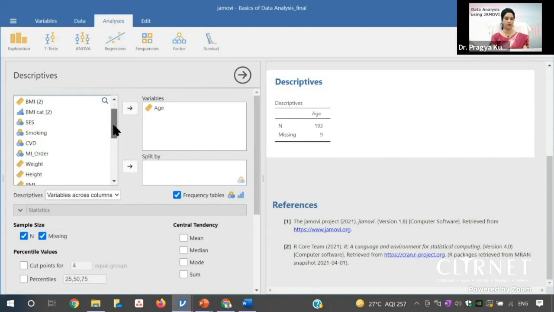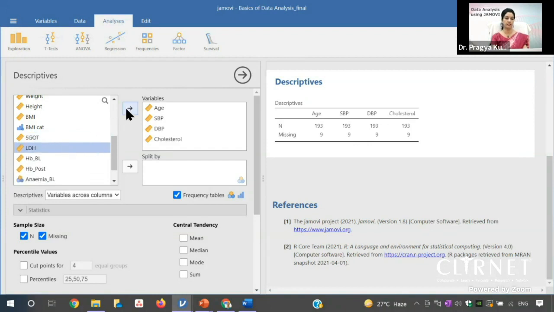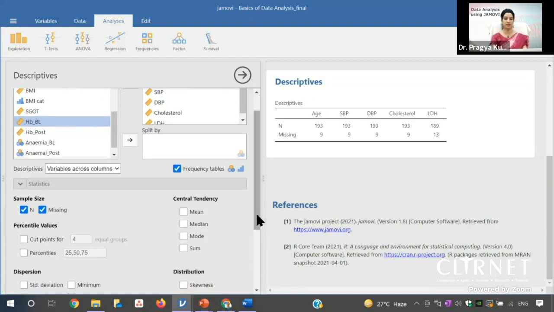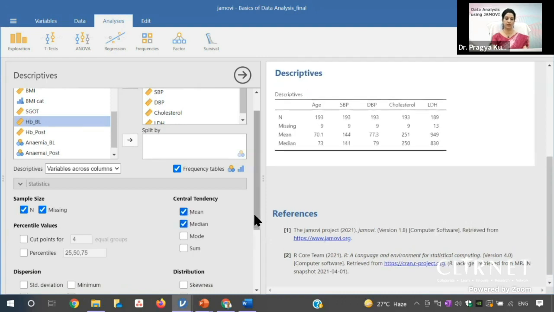We can choose, if we go down, the systolic blood pressure, because SBP is the systolic blood pressure, then diastolic blood pressure, then cholesterol. Then you may take the LDL. So all these continuous variables are there, and then you have the mean and median. So you click on this mean. If you want median, there is a median also.